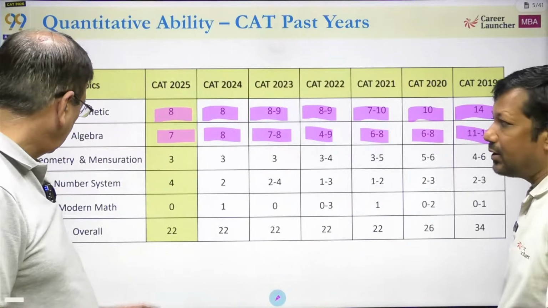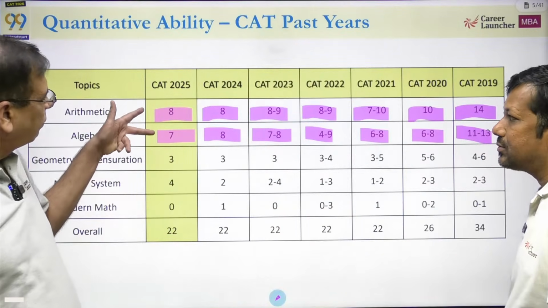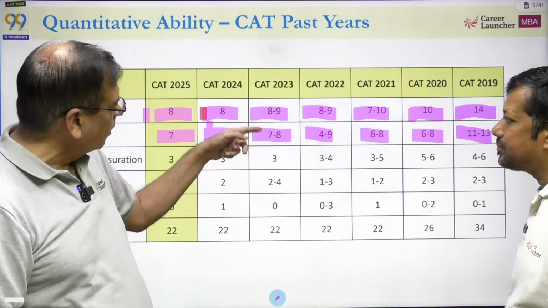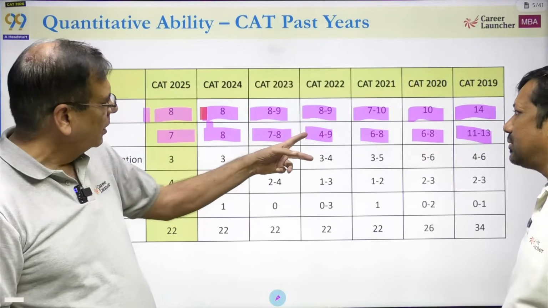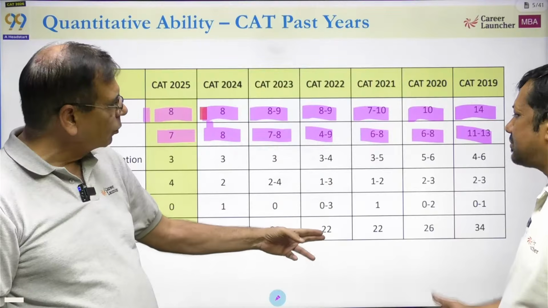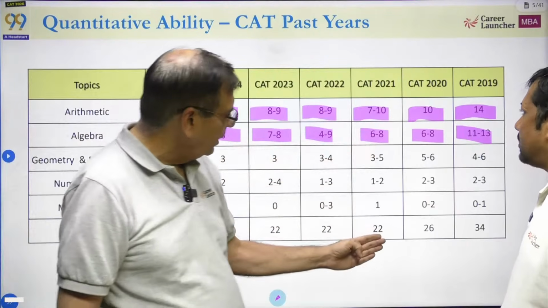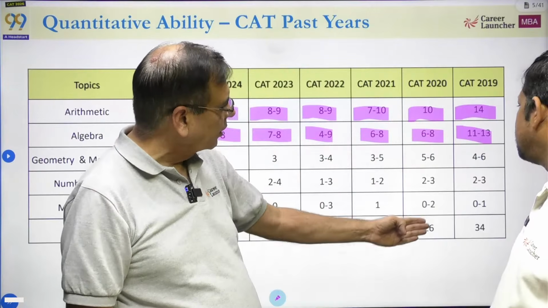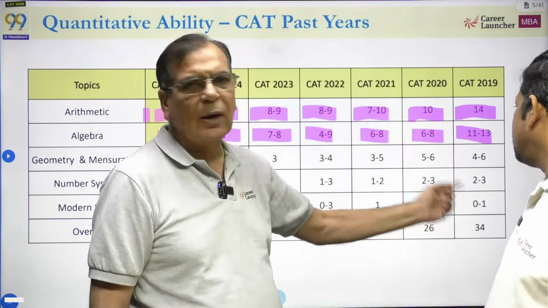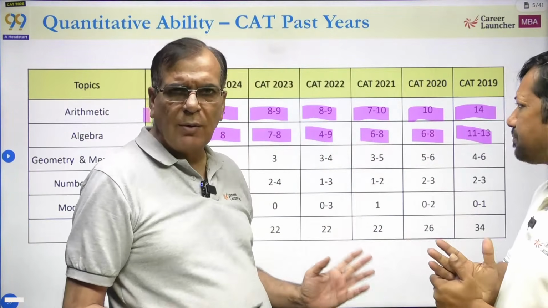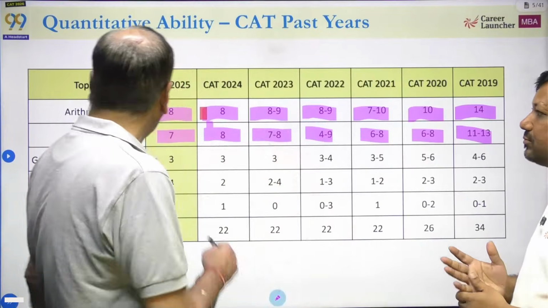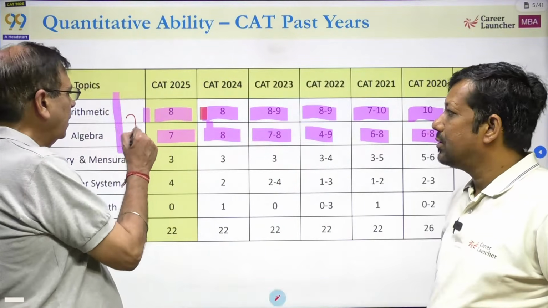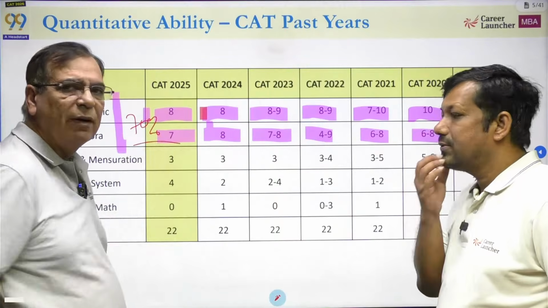So when you're looking at it, out of 22 questions, 15 here, out of 22 questions, 16, out of 22 questions, 17, then 15, 16 out of 22, and about 17 out of 26, and 14 and 12, 26 out of 34. Irrespective of whichever paper you talk about, 70% of the questions come from here. So these are 70% of the questions, but the degree of difficulty, we don't know.